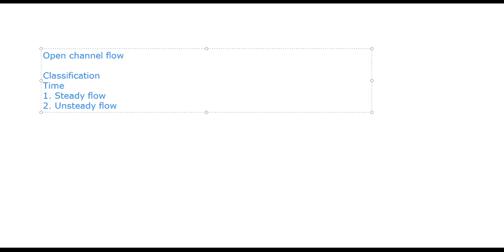I'm just exaggerating; this is almost impossible. But if the water level has not changed for the entire duration that I was checking, I can safely say that the flow is steady, that it's not changing with time. Since the water level is not changing, the flow rate will also not change. Since the flow rate is not changing, the velocity will also not change. When I say velocity, I mean the average velocity of that entire cross section. So that is steady flow.